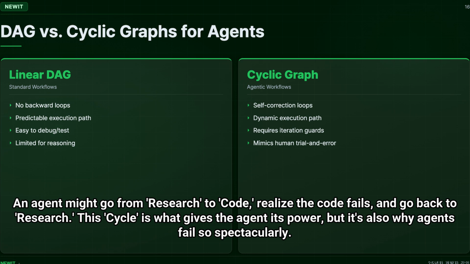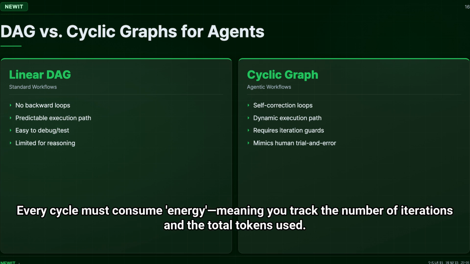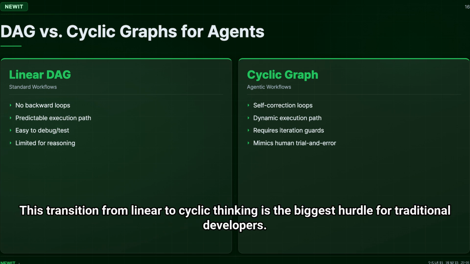This cycle is what gives the agent its power, but it's also why agents fail so spectacularly. Without guards or checkpoints, a cyclic graph becomes an infinite loop that drains your wallet and never terminates. Every cycle must consume energy, meaning you track the number of iterations and the total tokens used. If you exceed a budget, the graph must force an exit. This transition from linear to cyclic thinking is the biggest hurdle for traditional developers.